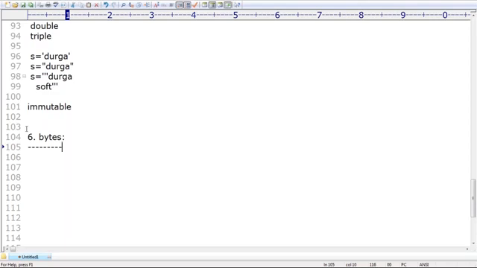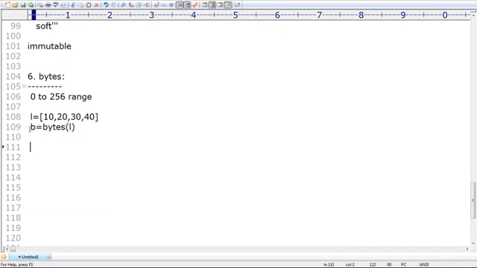To represent a sequence of byte values, a group of byte values in the 0 to 256 range only, we can happily go for the bytes data type. Best example: L is equal to [10, 20, 30, 40]. I want to convert these values into bytes type. B is equal to bytes of L.